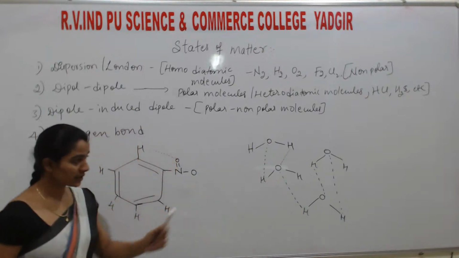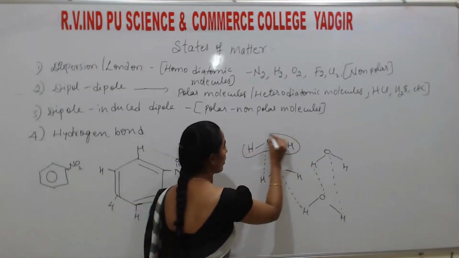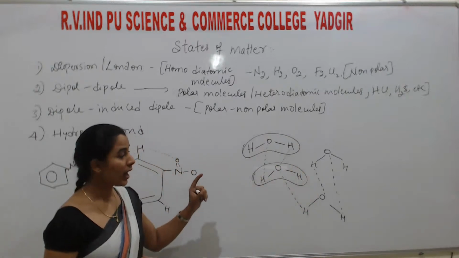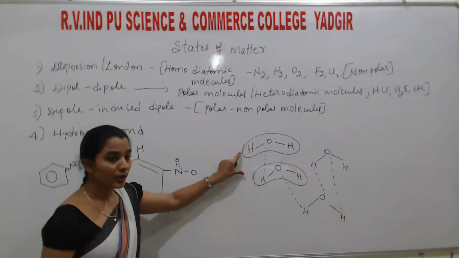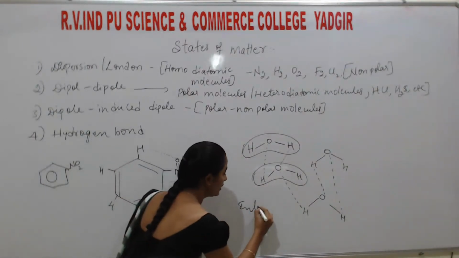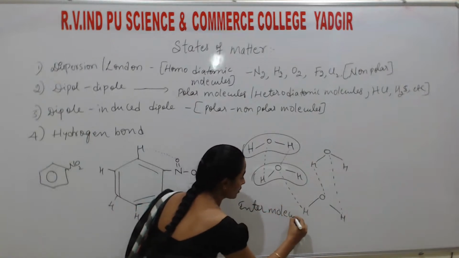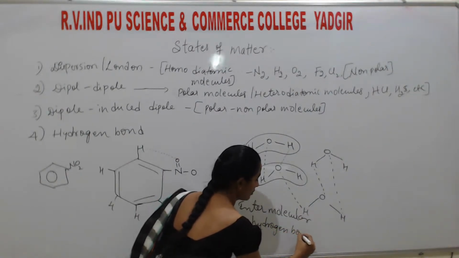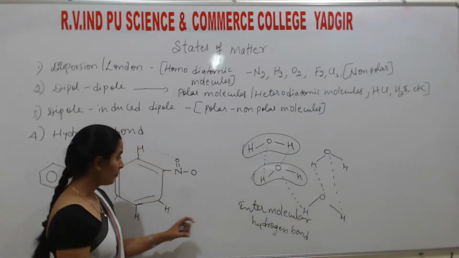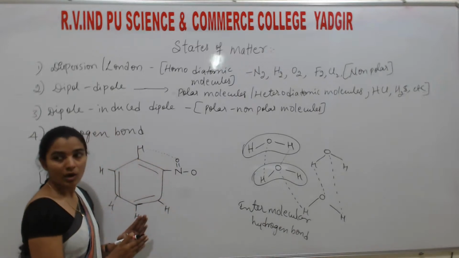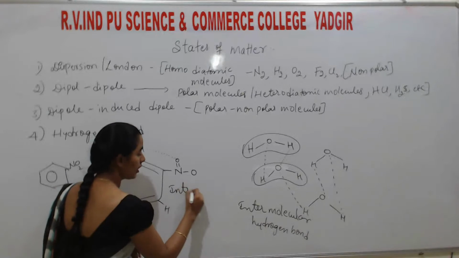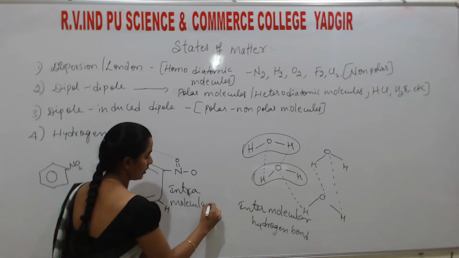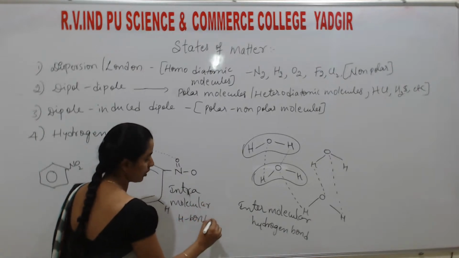So why I took these two examples, listen. Here water is completely one molecule. Correct? If the hydrogen bond takes place between two molecules, this is an intermolecular hydrogen bond. If it takes place within the same molecule, then it is an intramolecular hydrogen bond.